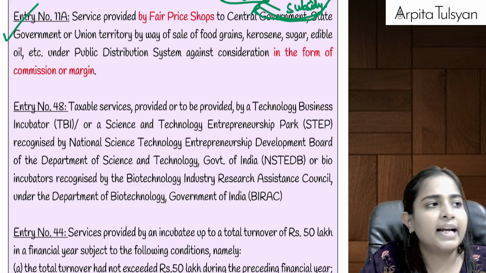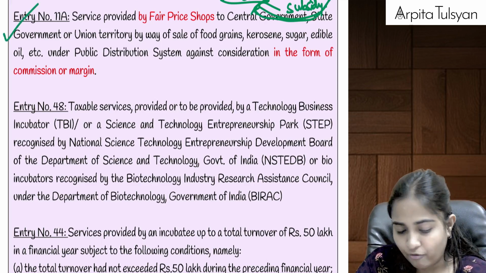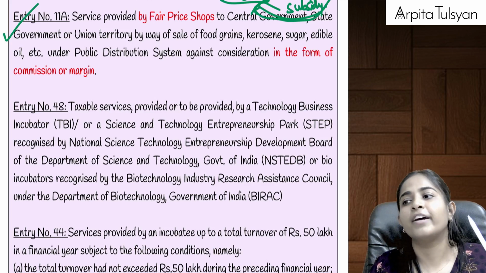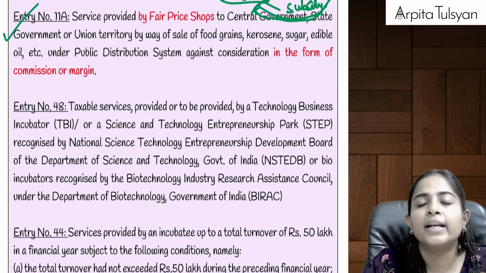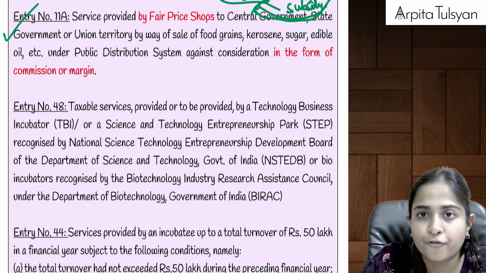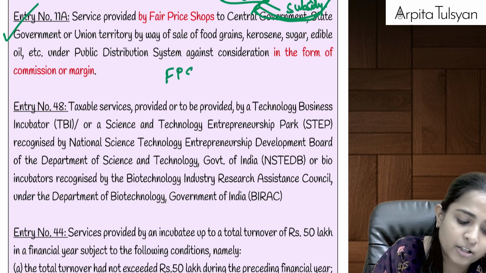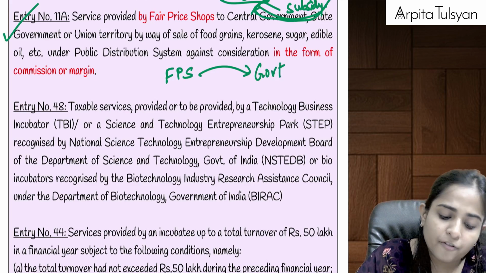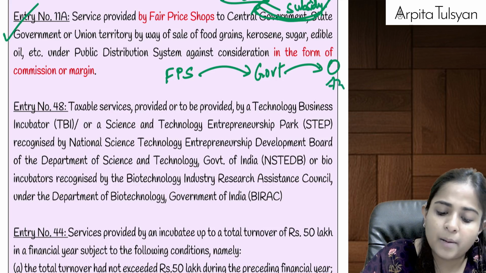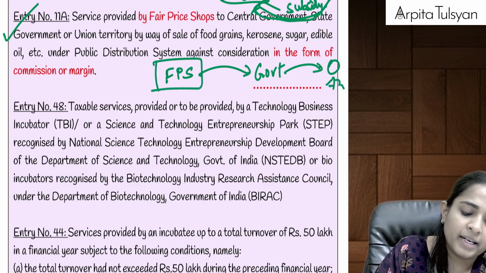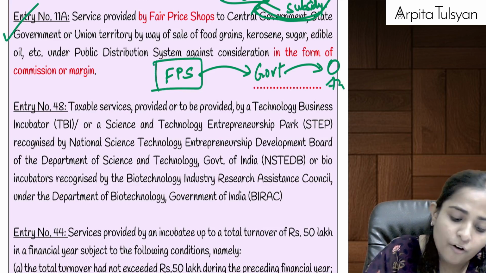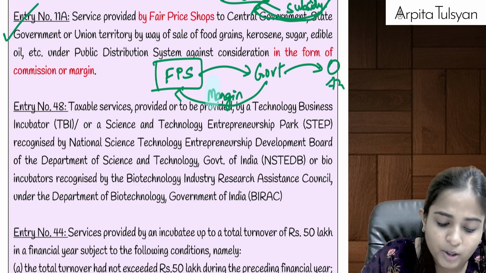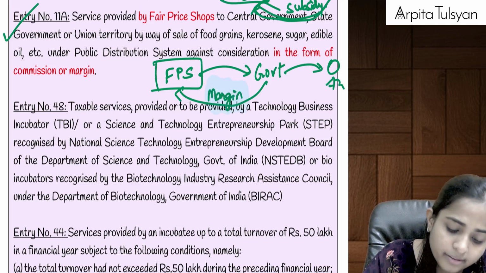Right? Then after that, going to the next one, that is entry number 11A. What does entry number 11A talk about? Now there are some ration shops, some fair price shops where you can show your ration card and get goods at a very low price. So can we say fair price shops are providing services to the government, and the government provides the service to the general public? The fair price shop gives the products at a very discounted price, for which they get some margin, some commission from the government. GST is going to be totally exempted on this margin or commission.